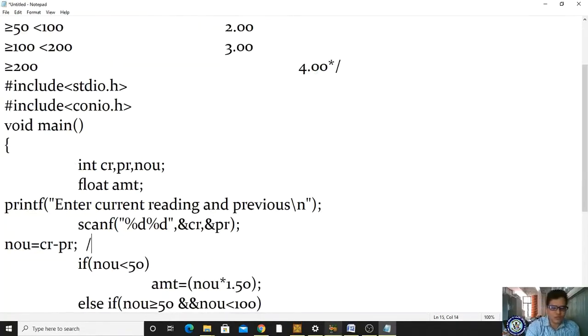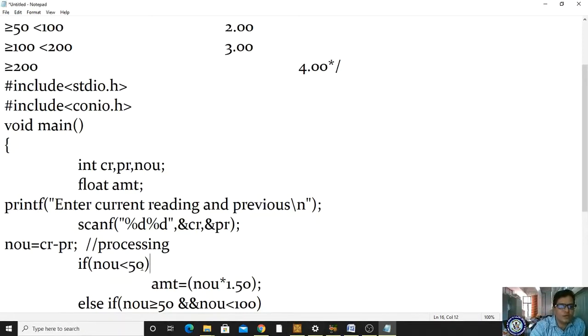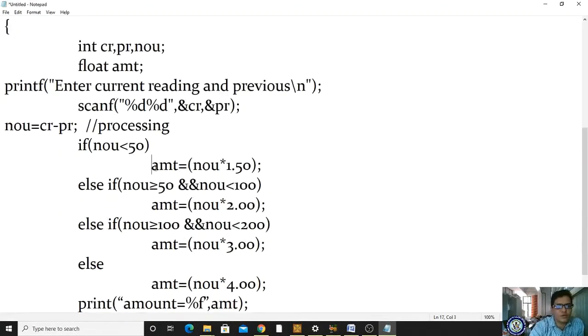Now I am processing. Processing number of unit. How to get the number of unit? Current reading minus previous reading, I will get number of unit. If number of unit less than 50, how much amount I have to charge per unit? 1 rupee 50 paise. So here also I am processing, number of unit into 1 rupee 50 paisa.